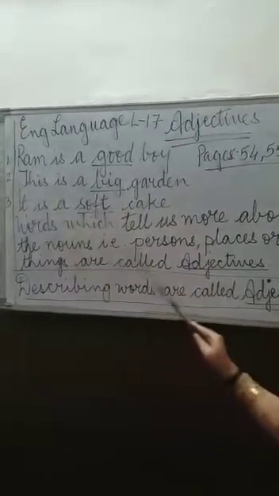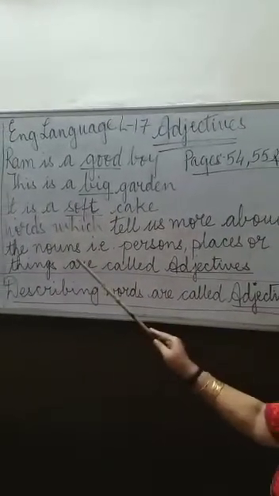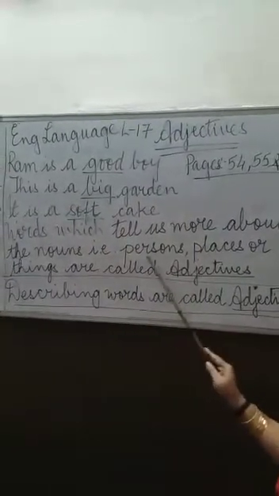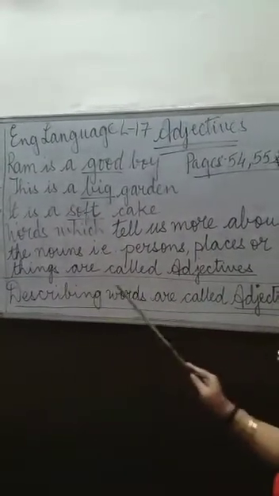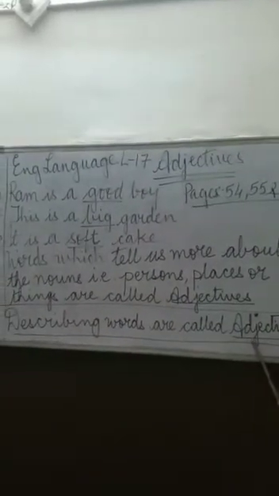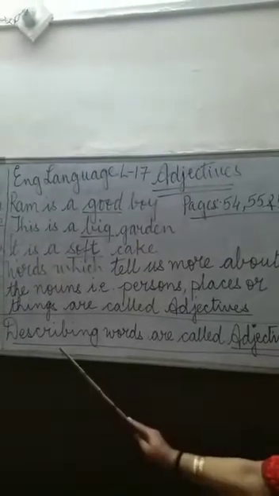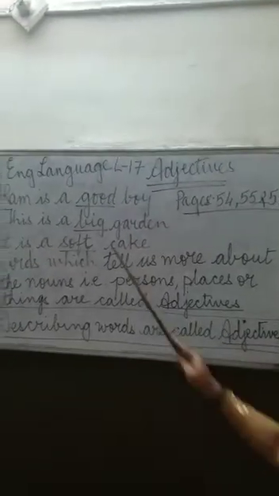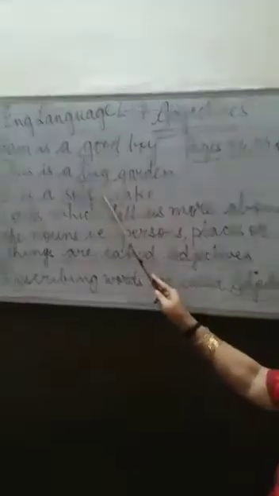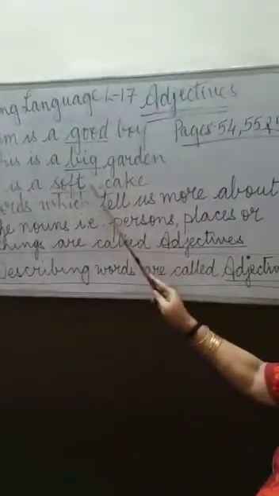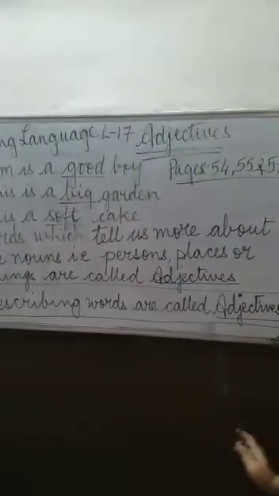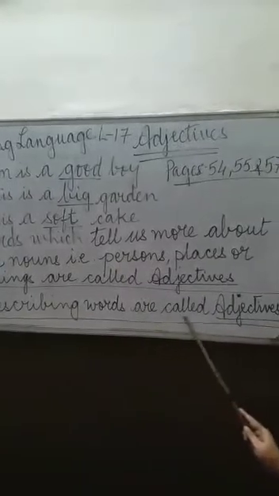So, words which tell us more about a person, place or thing are called adjectives. Describing words are called adjectives. So, what are adjectives? Describing words are called adjectives. Here it is describing. What type of boy? Good. What type of garden? Big. What type of cake? Soft. So what are adjectives? Describing words are called adjectives. Remember this.